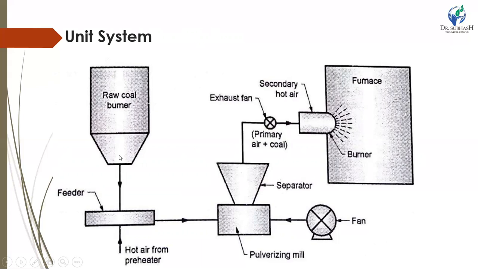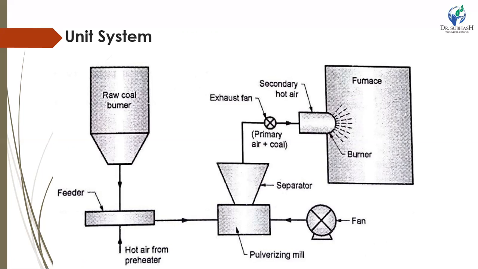In this system, a separate pulverizing unit is provided for each furnace, and fuel is fired into the furnace without being stored. It is called the unit system. Each burner and pulverizer constitutes a unit, as given in the figure arrangement of the unit system. Crushed coal from the raw coal bunker falls by gravity into a feeder. The feeder regulates the flow of coal to the pulverizer.